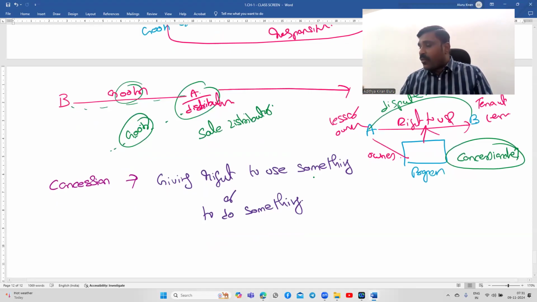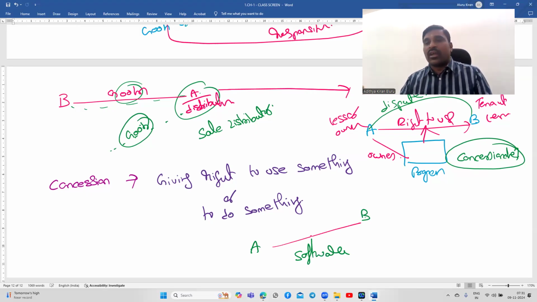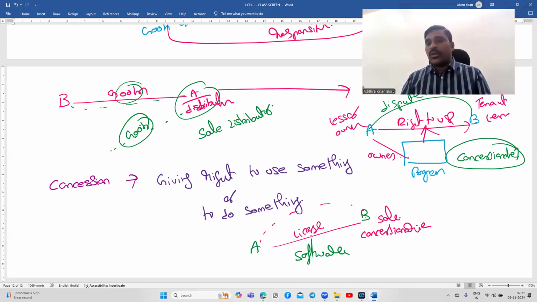Right to use. Normally when A has one software and is allowing B to use the software, I'll call it a license. But in case of dispute between A and B, to put an end to the dispute, if A has allowed B to use the software without paying any money, then B is called a concessionary. Sole concessionary: B alone has to use that.